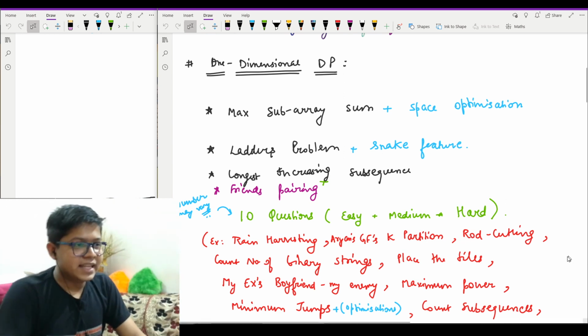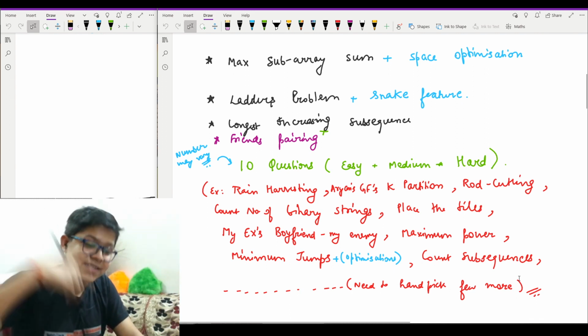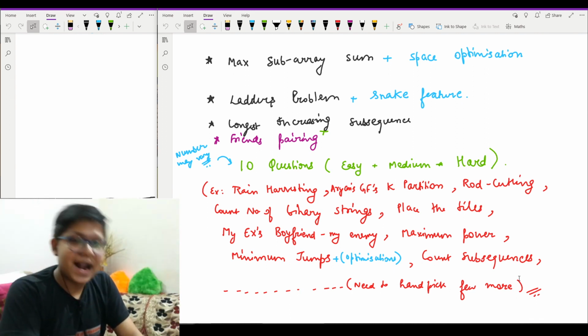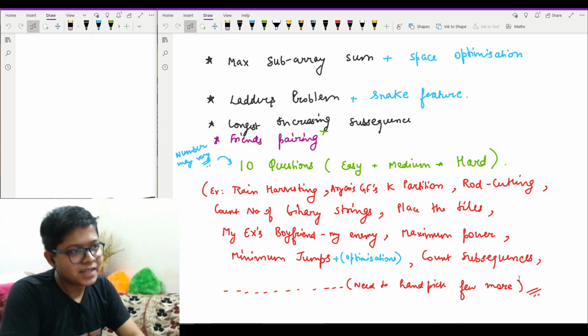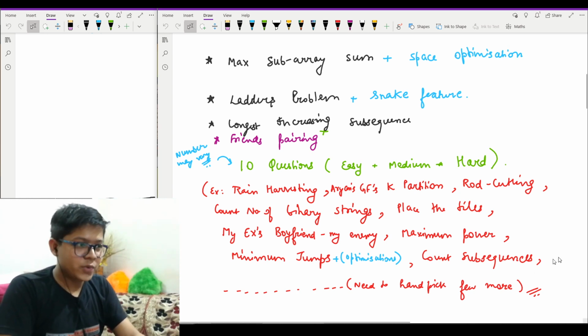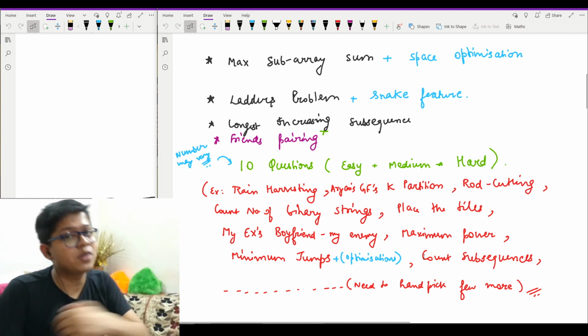Then we have the Fibonacci-like lattice problem. It's also a pretty interesting problem, although there is an optimization of this problem with matrix exponentiation, but we will not see matrix exponentiation for now. We will see the DP optimization only. Then we have longest increasing subsequence, fence painting problem. So these are some of the standard problems which will enhance your 1D DP.